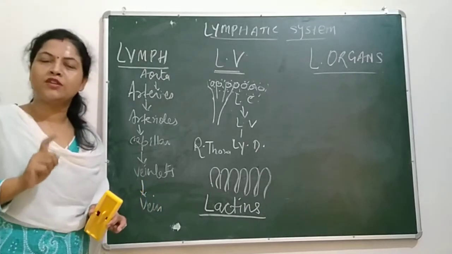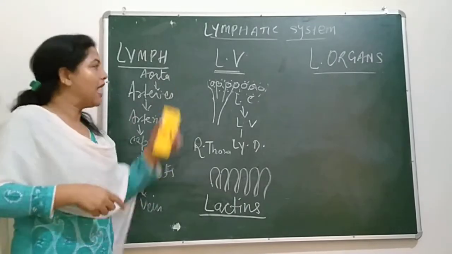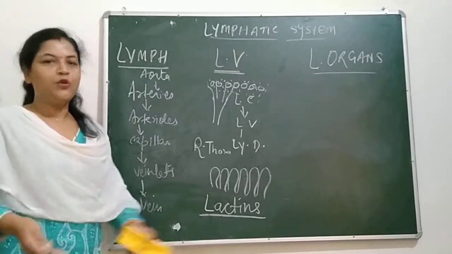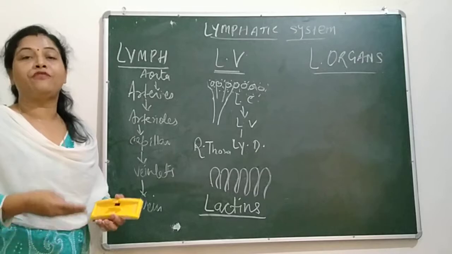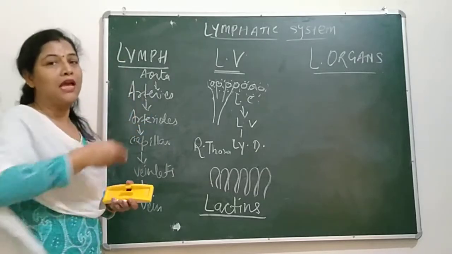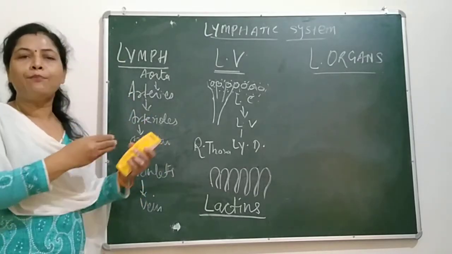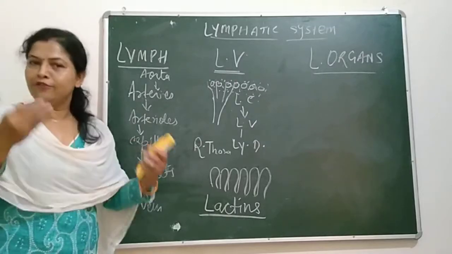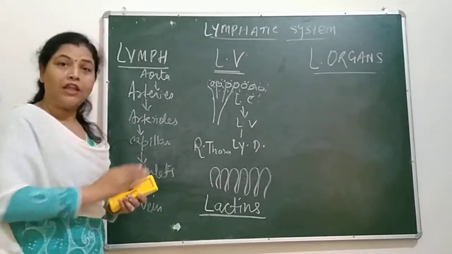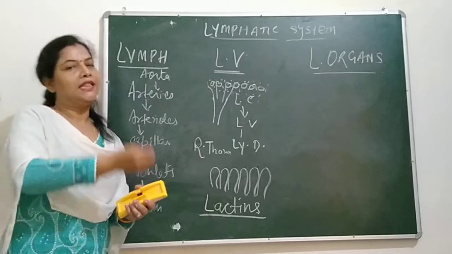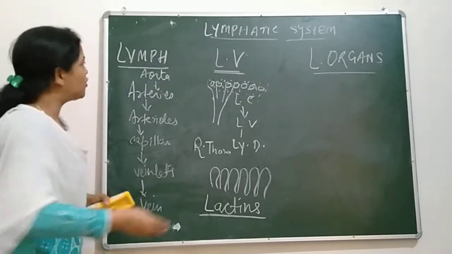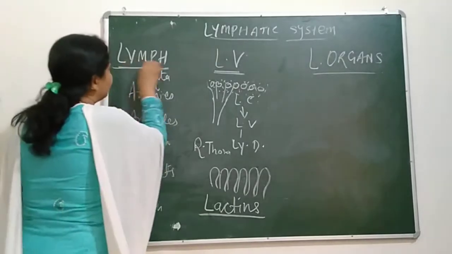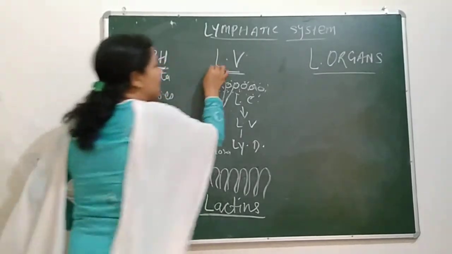In the heart, you know well, excess of substances or waste are given to the lungs to remove, and some parts are given to the kidney for filtration, and whatever important substances are there, they are taken by the body cells. So we have completed lymph and lymph vessels.